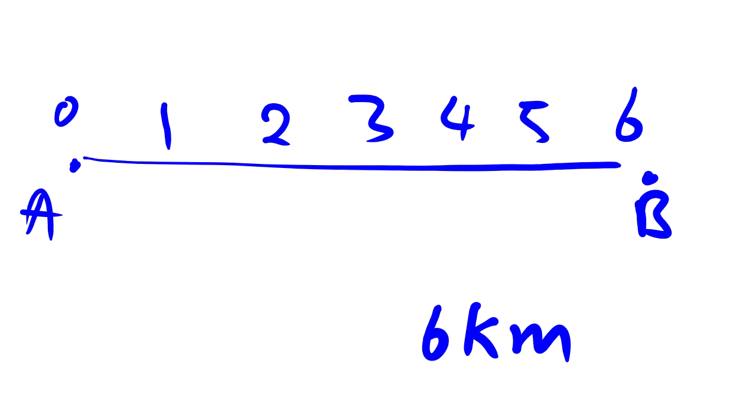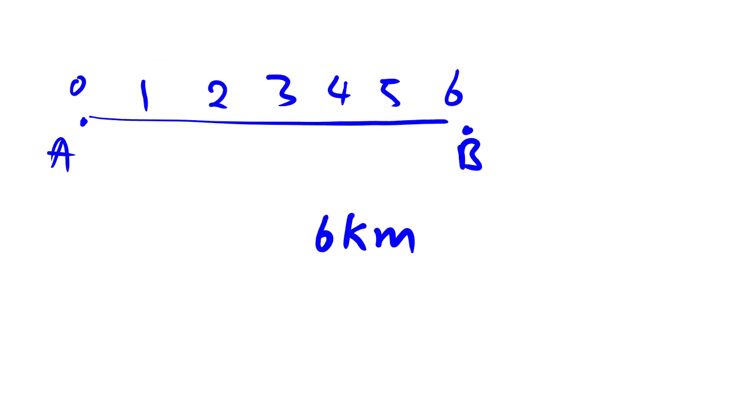So now let's put a formula. How do you get 6 kilometers? What we did to get 6 kilometers is just a simple calculation.